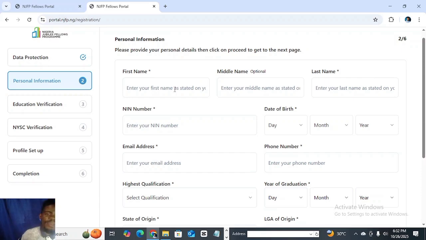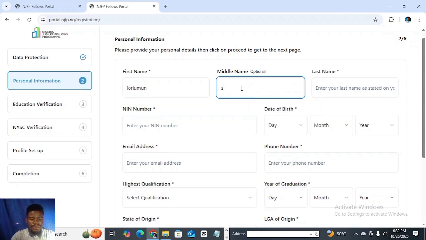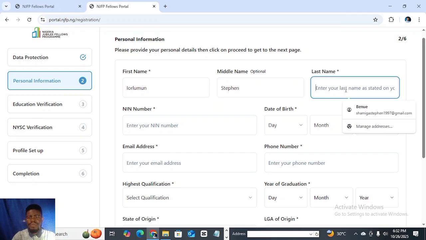So you have your name, your middle name, your last name, which is your surname, your BVN, your date of birth, your day, month, year, email address. You have your phone number, highest qualification, year of graduation, month, year, local government, and you also have state of origin. So you make sure that you fill this information appropriately.